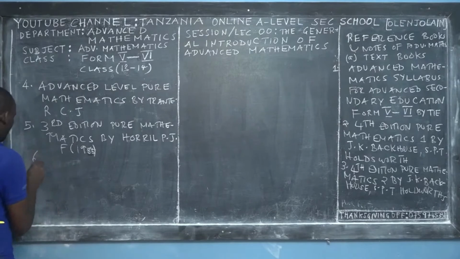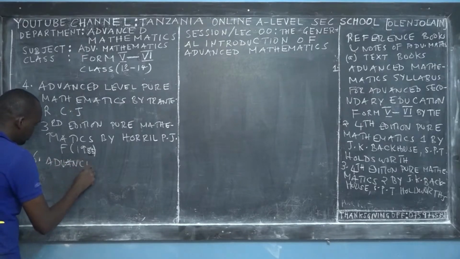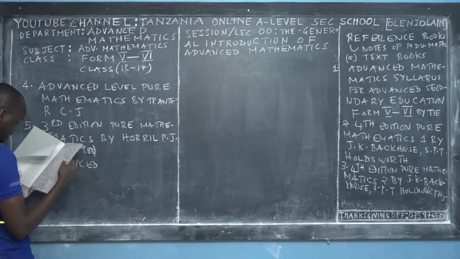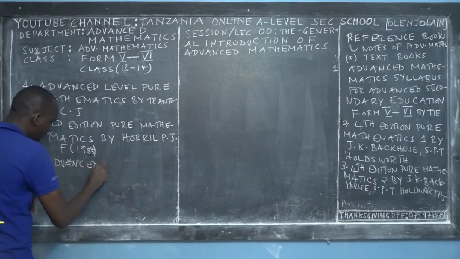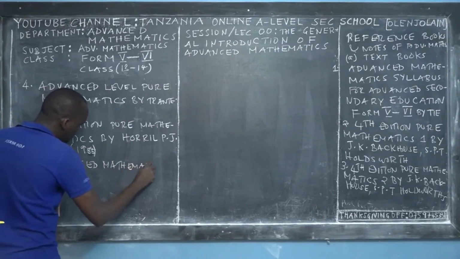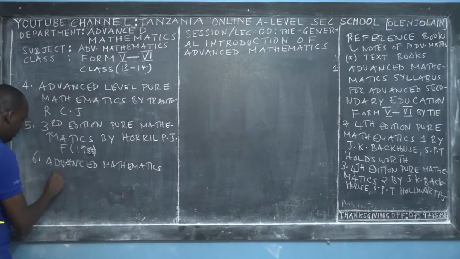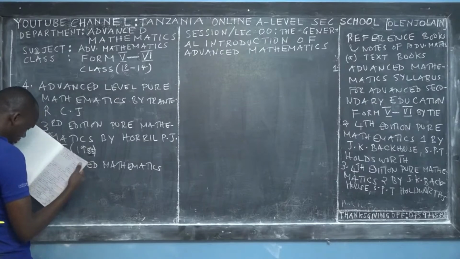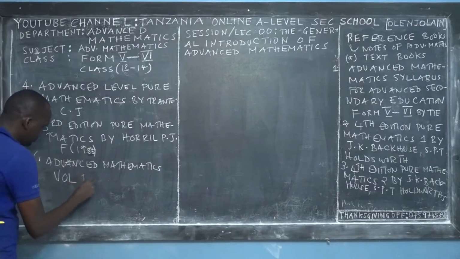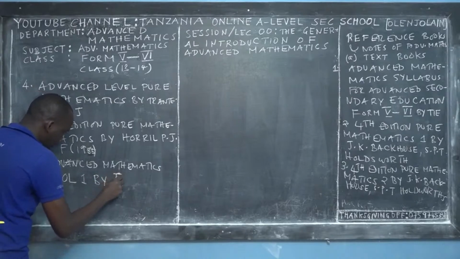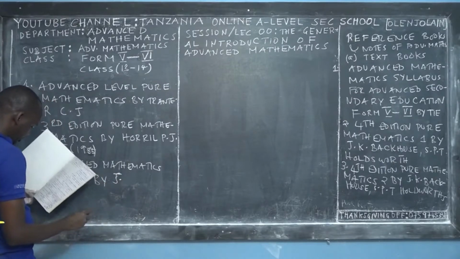Then the sixth reference book is Advanced Mathematics, Volume 1, by the Tanzanian mathematics professor J.K. Shai.